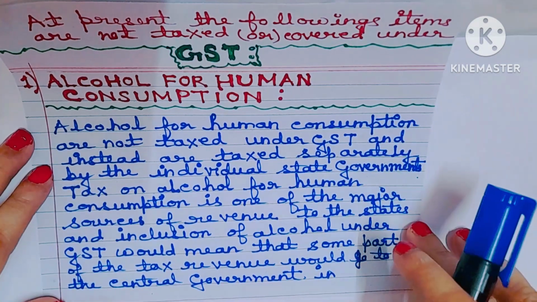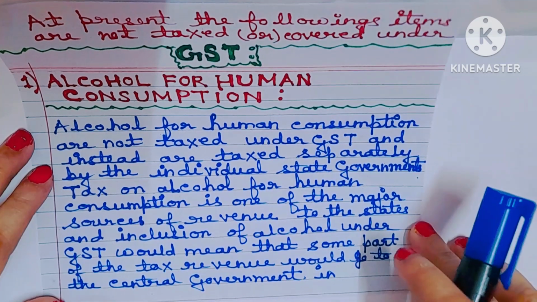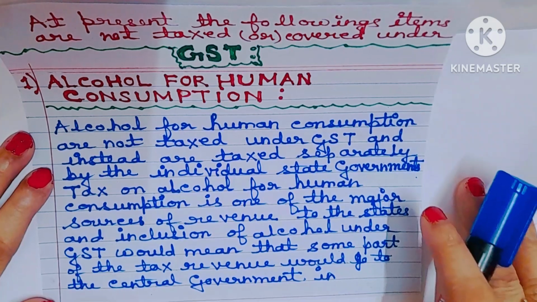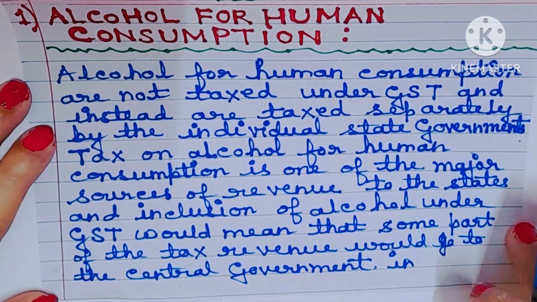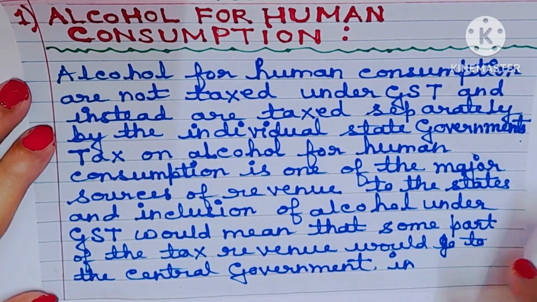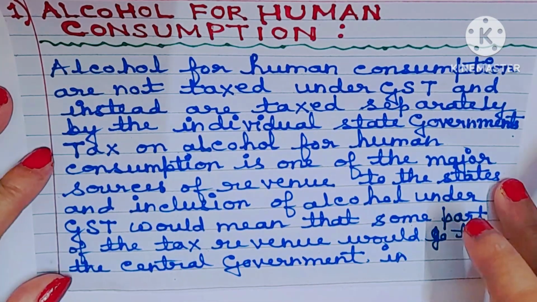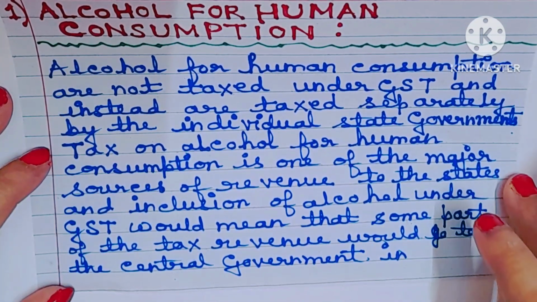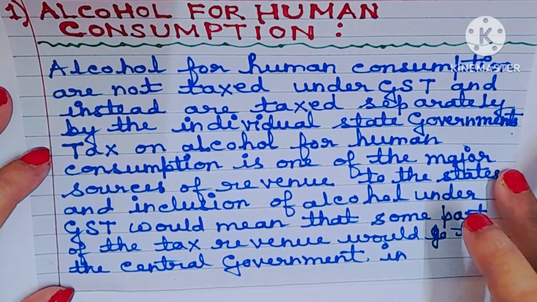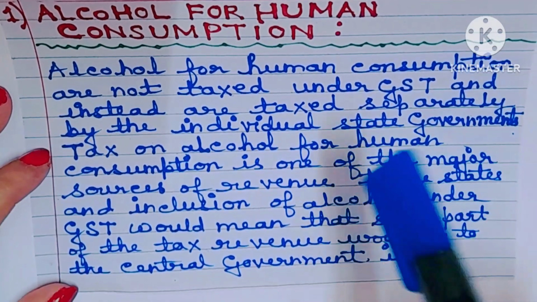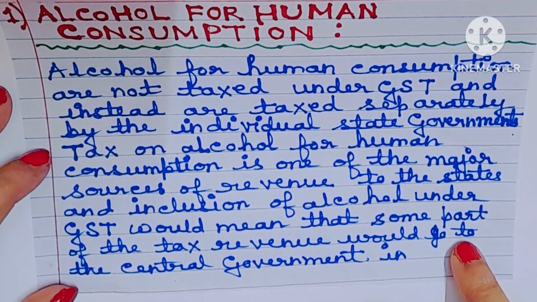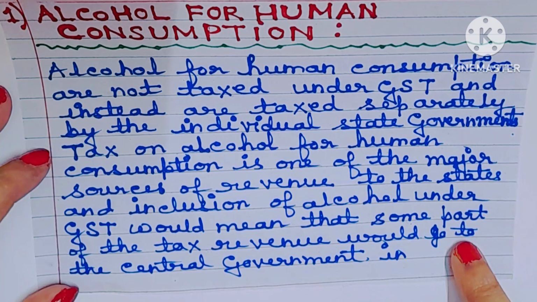Please remember, at present, the following items are not taxed or covered under GST. For example, number 1, alcohol for human consumption. Alcohol for human consumption is not taxed under GST and instead is taxed separately by the individual state government. Even after the implementation of GST, there are still different rates of sales tax, value added tax and excise duties in the state. For example, alcohol for human consumption. Tax on alcohol for human consumption is one of the major sources of revenue to the states.